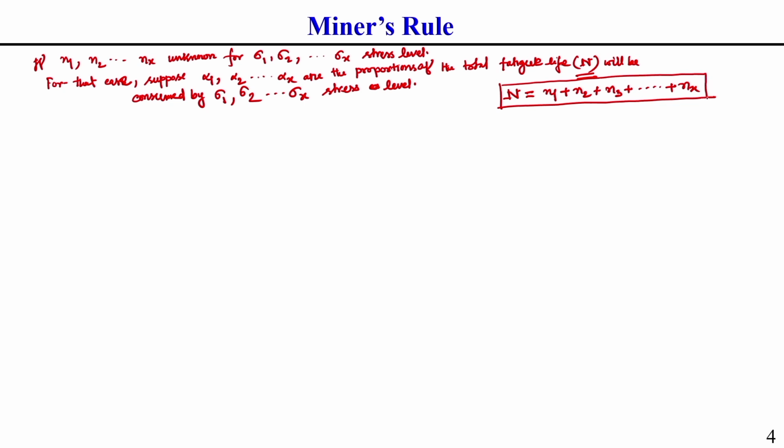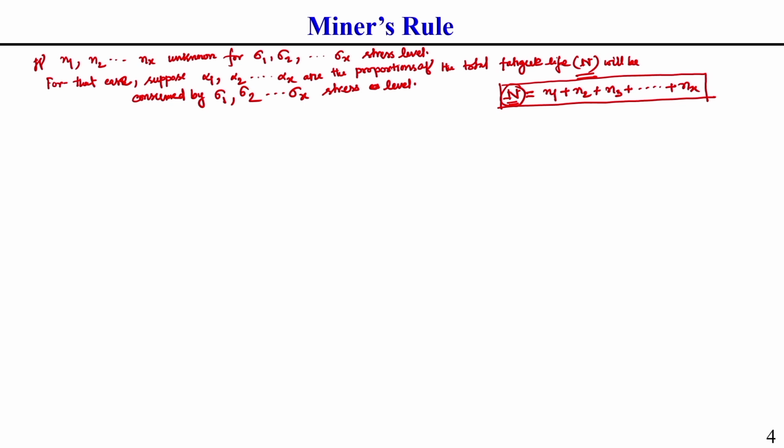This is the total number of cycles subjected to different stress levels. If you add all these cycles together, whatever the number of cycles will be, that is the total number of cycles, let us consider capital N. With respect to this capital N, let us consider alpha 1 proportion of life is consumed by sigma 1 stress, alpha 2 proportion by sigma 2 stress, and similarly alpha x proportion of the total life N will be consumed by sigma x.